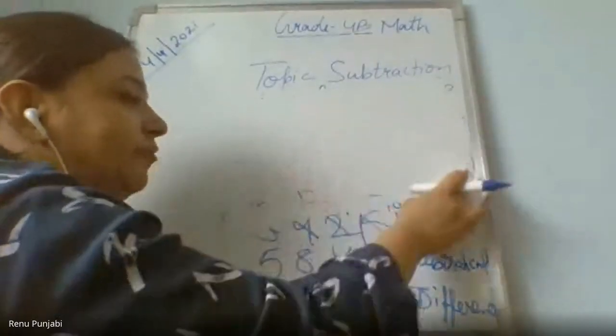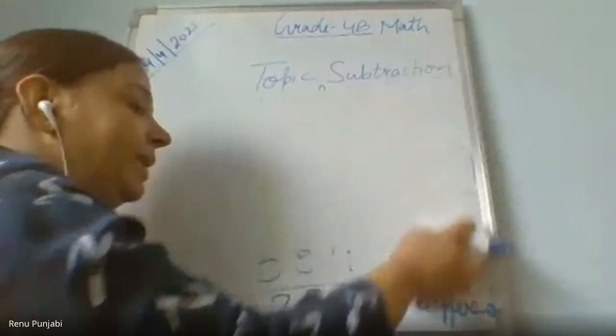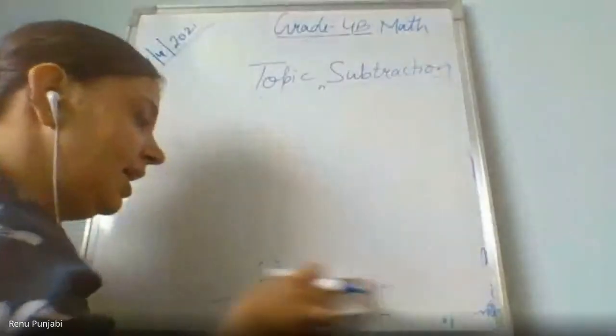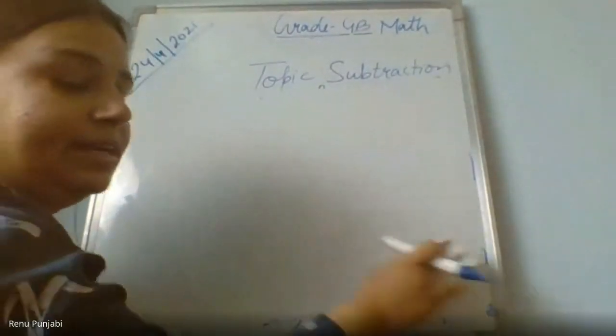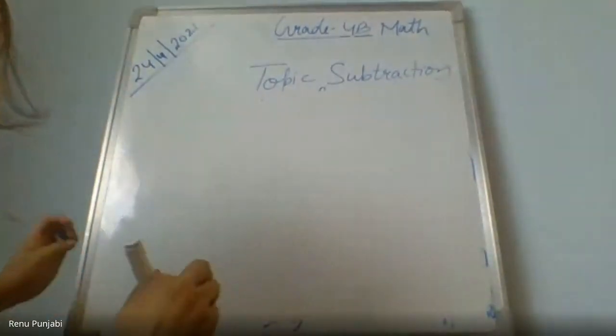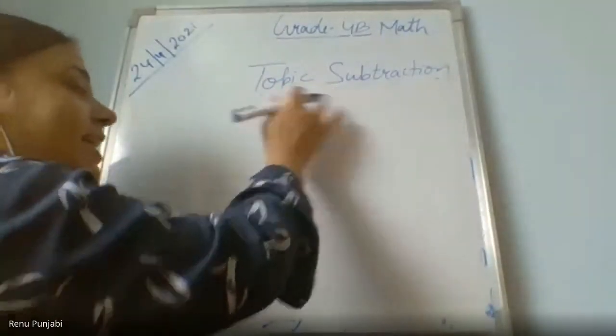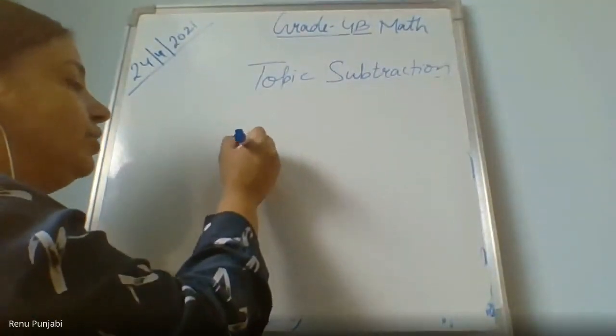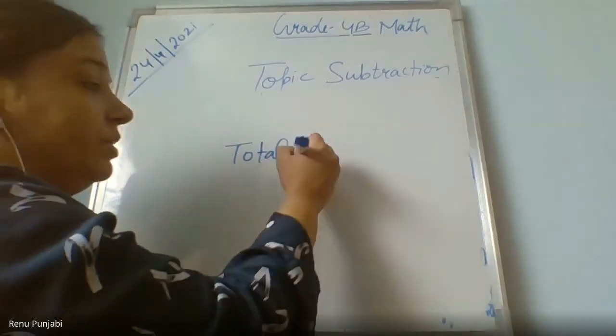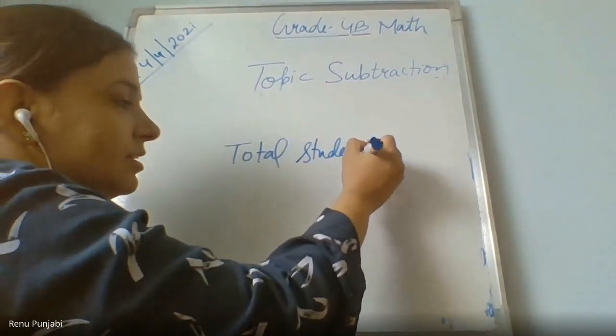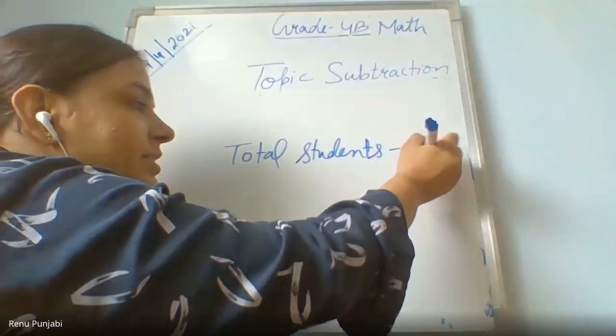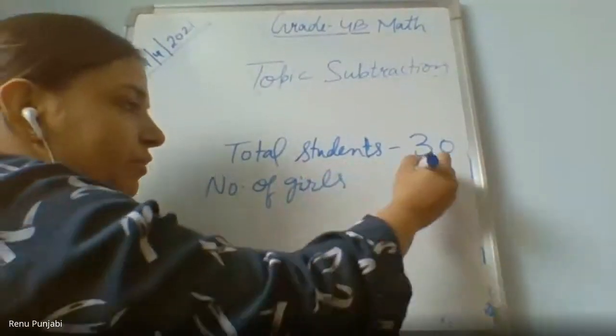Like I have made a story in grade 4B: total students are 30. Out of 30 students, 14 are girls. Find how many are boys. 16 are boys. Yes. So you need to write the statement also: total students 30, number of girls 14.